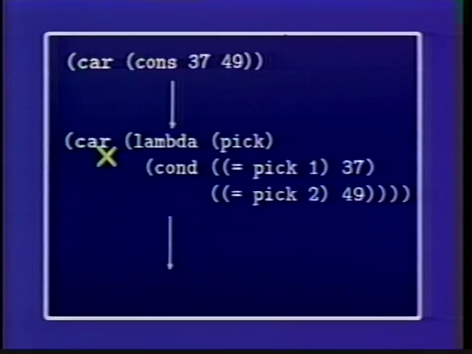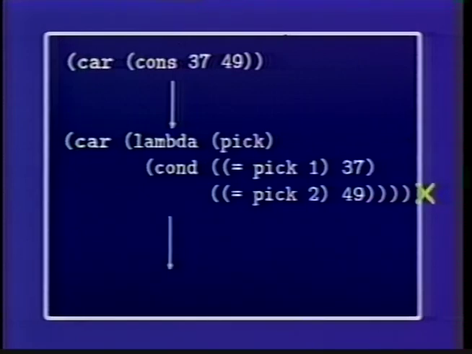It's car of, and the body of cons was this thing that started with lambda, and says, if pick is equal to 1, where pick is this other argument, if pick is equal to 1, it's 37, that's where a was, and if pick is equal to 2, it's 49. Right, so that's the first step, and I'm just going through mechanical substitution. And remember, at this point in the course, if you're confused about what things mean, go mechanically through the substitution model. Well, what does this reduce to?